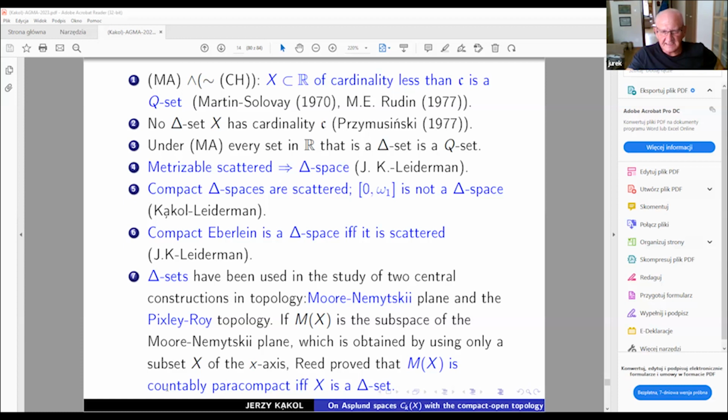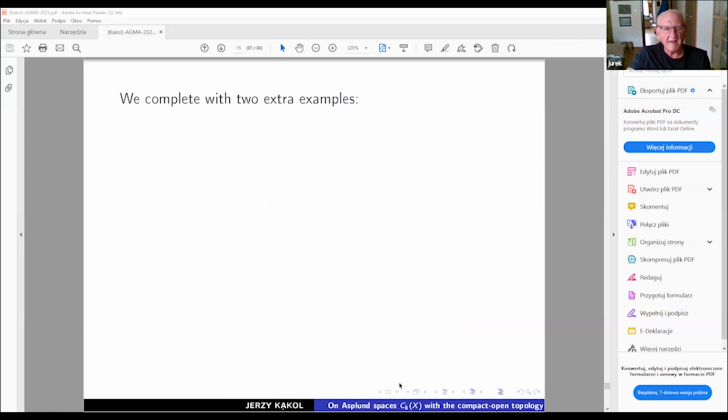So there is still the question of how to get concrete examples of delta sets in reals, and it is shown here that we need to add some set-theoretical assumptions. As I mentioned already, delta one spaces are much easier to investigate because we don't need any additional concept from set theory.